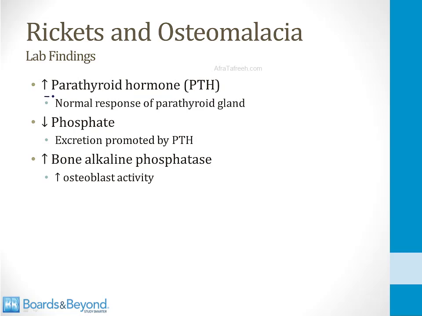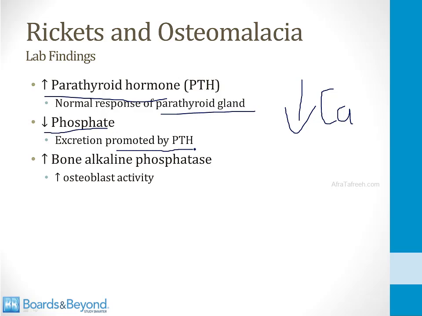Other findings in rickets and osteomalacia are shown here. The parathyroid hormone level will be high. This is the normal response of the parathyroid gland to low calcium levels, which you see in rickets and osteomalacia. There will be a low serum phosphate level. This is because the high PTH promotes excretion of phosphate by the kidneys. And then finally, there will be a high level of bone alkaline phosphatase. This enzyme level reflects osteoblast activity, and the osteoblasts are working very hard to lay down osteoid. They just can't lay down mineralized bone.